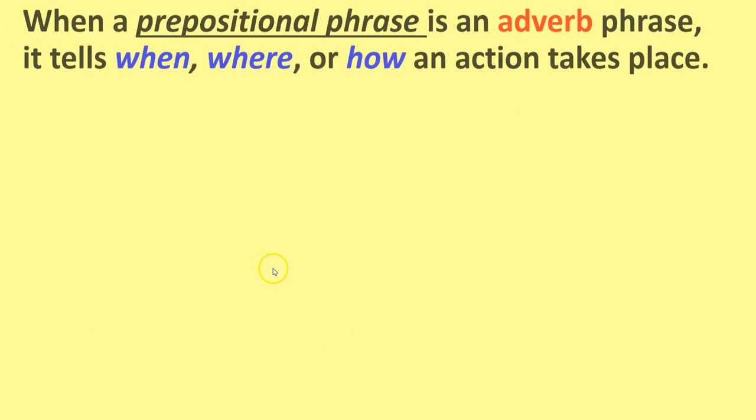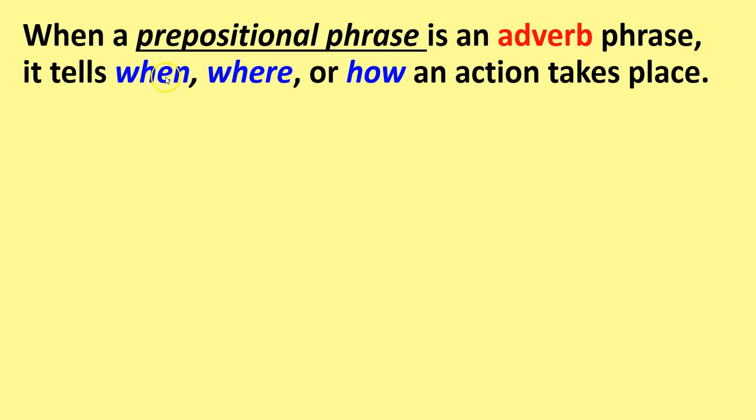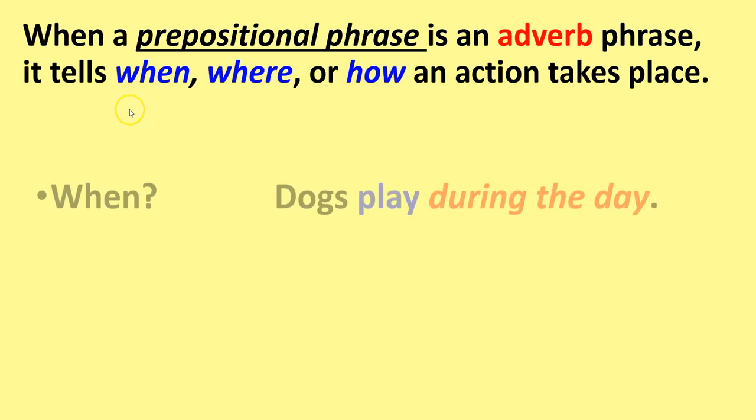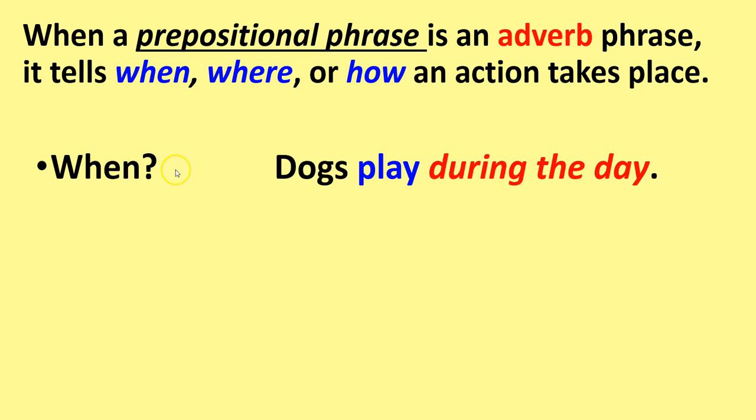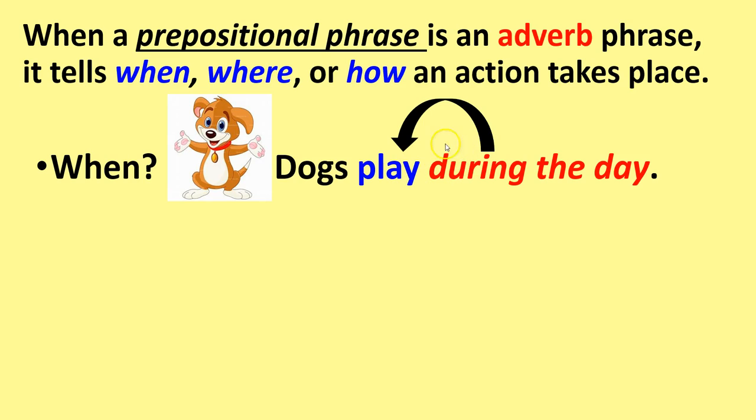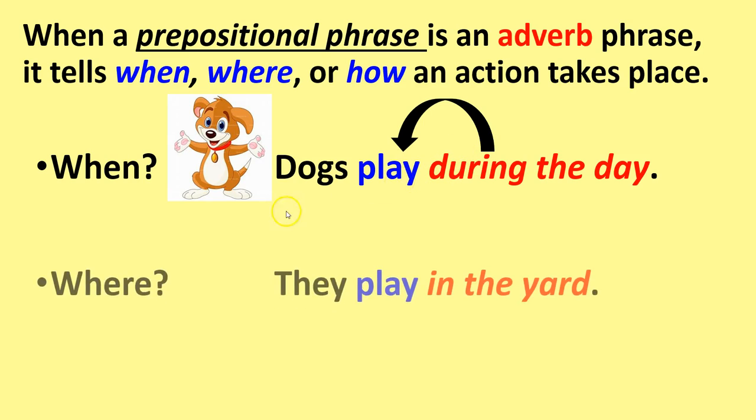When it's acting as an adverb, it'll specifically be giving us information on when, where, or how an action takes place. So an example, when: dogs play during the day. So play is the verb here. During the day is telling us when the dogs play. It's a prepositional phrase modifying play.